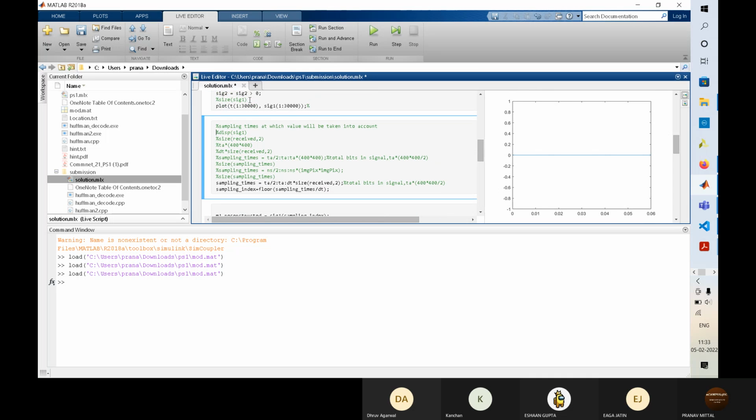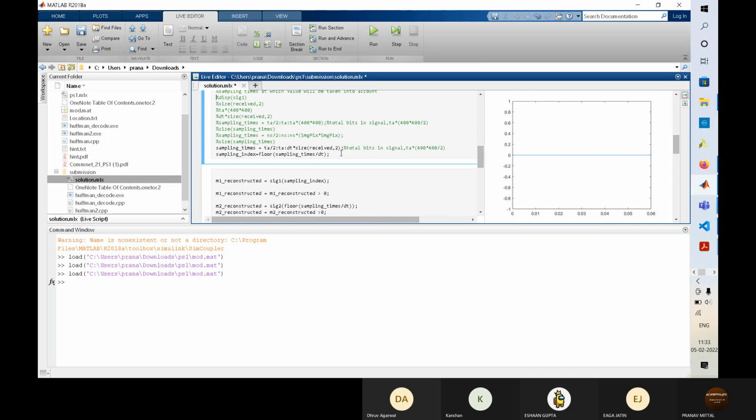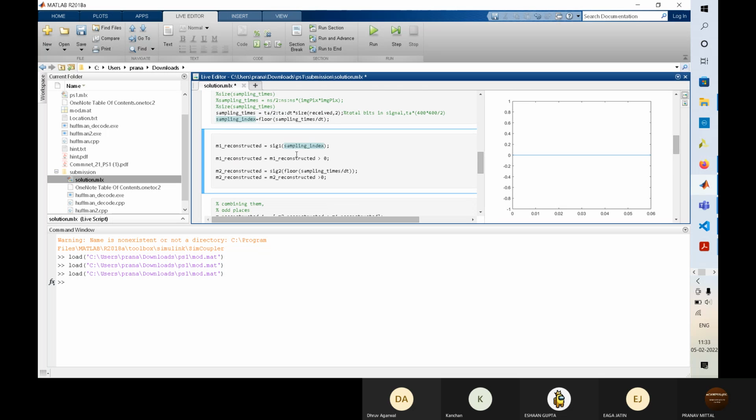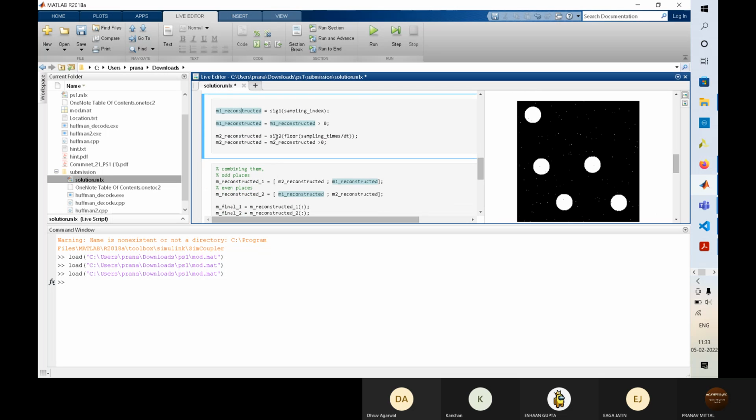Then after getting the signal, we take out the samples from it, and then we reconstruct it from sig1. So these are basically two messages that are present, as it's there in PSK modulation.